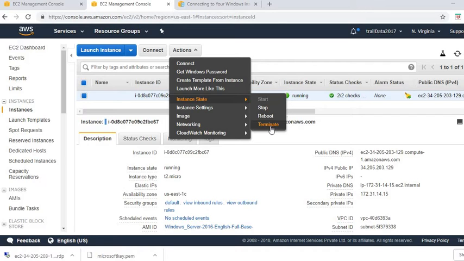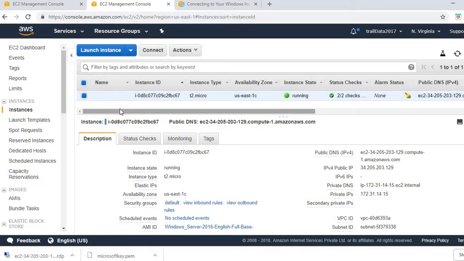I can stop it too, so it is my discretion whether I want to run the instance or not. I would be getting charged only for the time when the instance state is running, not when it is not running. So this is an on-demand instance, and it is the most expensive option available with AWS.